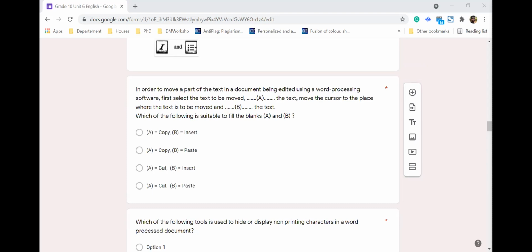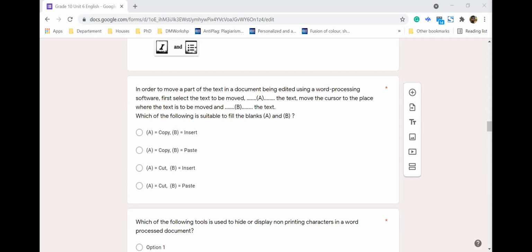In order to move part of a text in a document being edited using word processing software, first select the text to be moved. Then, to move it, move the cursor to the place where the text is to be moved, and then do B to the text. What should be A and B? We know there are three things: copy, cut, and paste.